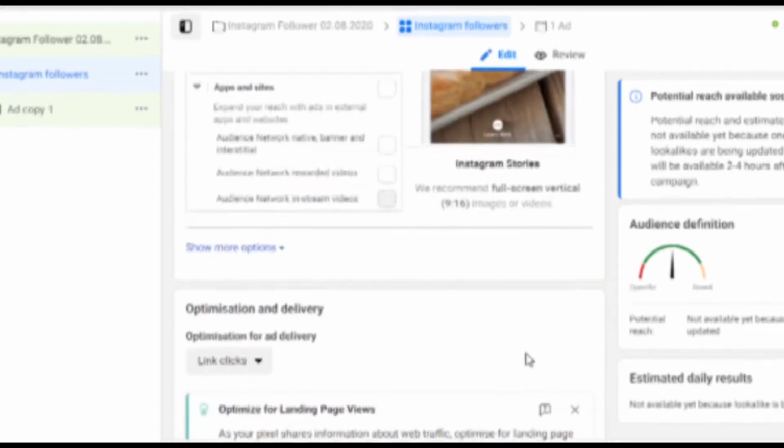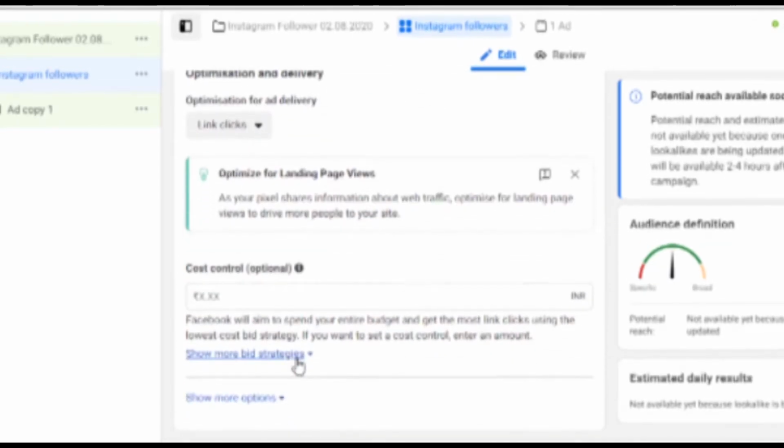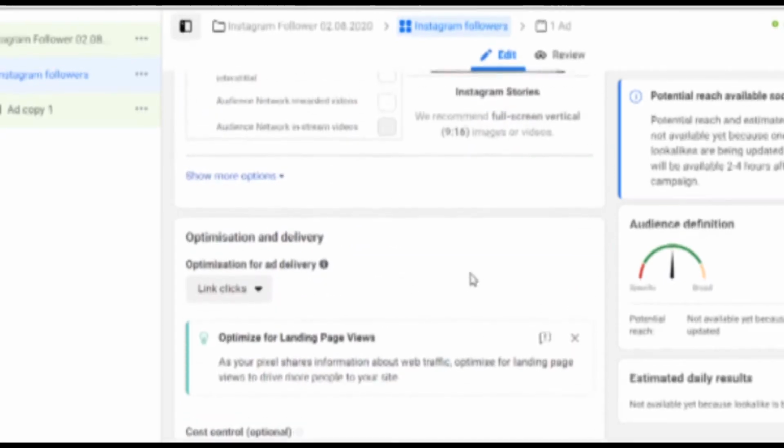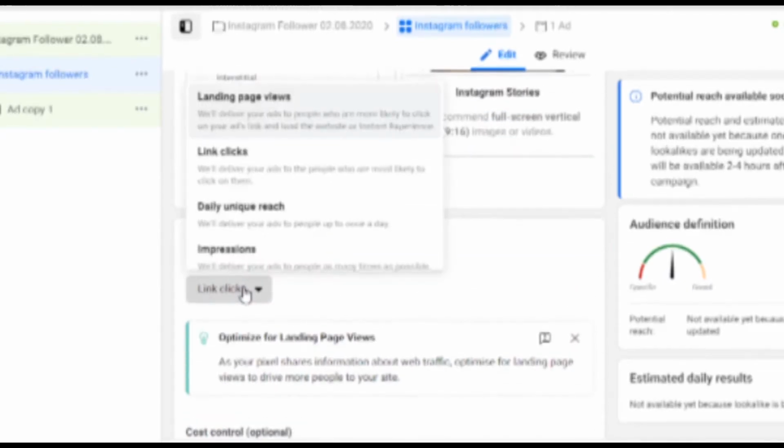So right now it is still not showing any daily results or estimated results, because as I told you, the lookalike audience has not yet been uploaded properly. So it will take some time.